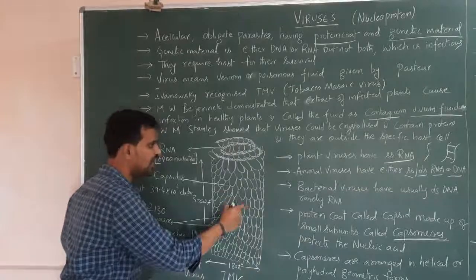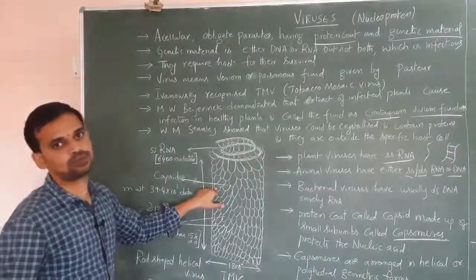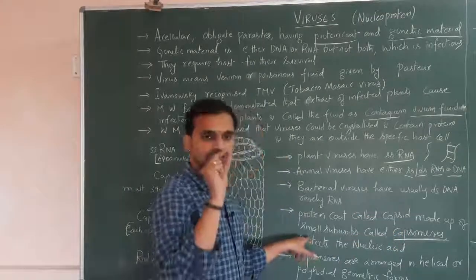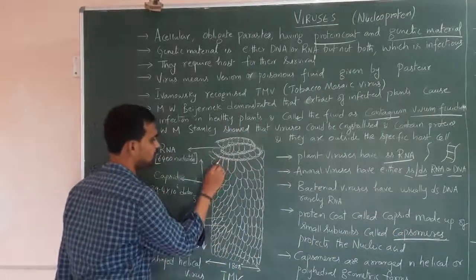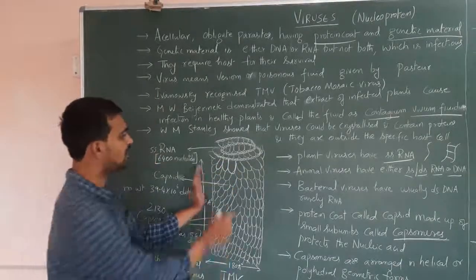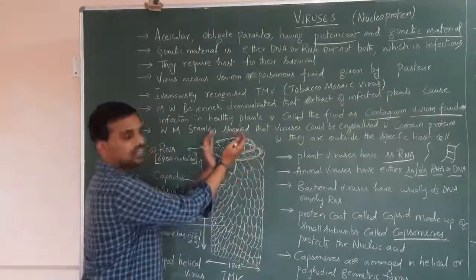that is nothing but protein. The capsid is made up of capsomeres. What is a capsomere? Capsid is made up of small subunits. These are the small subunits. Each small subunit is called capsomere. So this capsomere protects the genetic material.